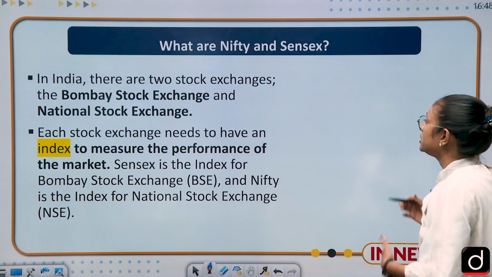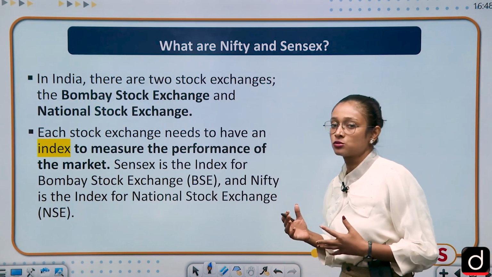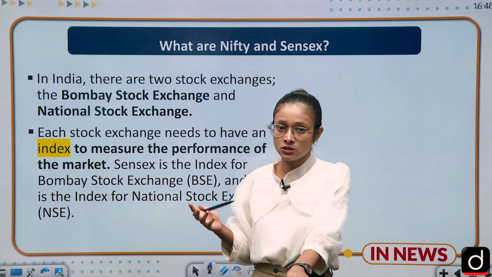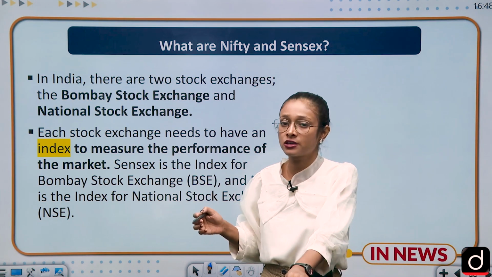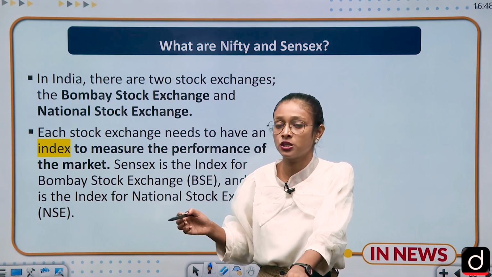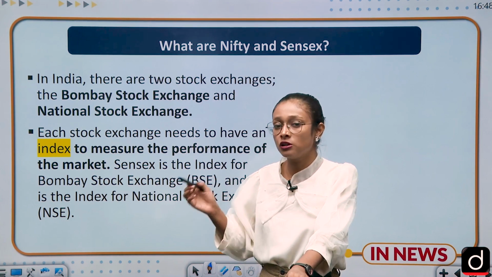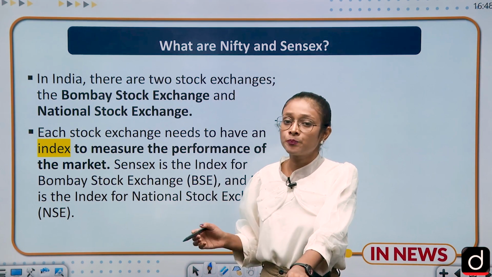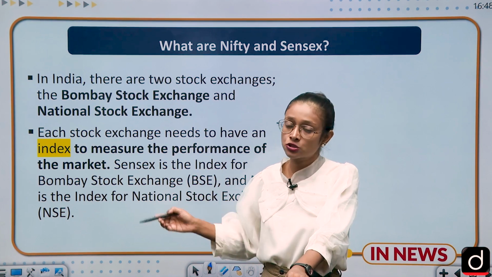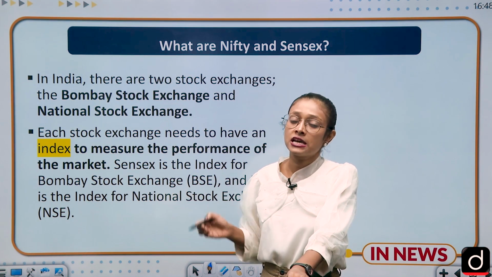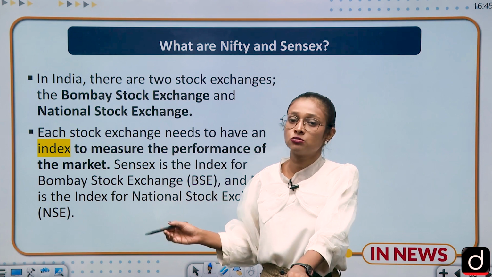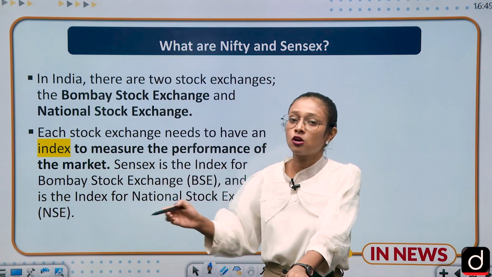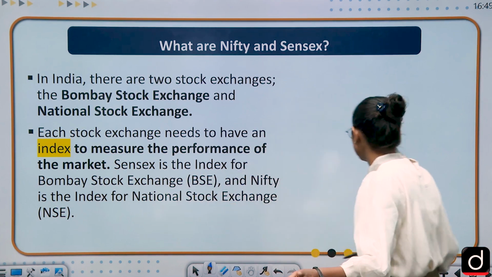The next slide is a brief introduction about Nifty and Sensex. There are two kinds of exchanges in the country. The first is the National Stock Exchange and the second is the Bombay Stock Exchange. And there is an index of each of these stock exchanges. So Nifty belongs to the National Stock Exchange and the Sensex belongs to the Bombay Stock Exchange. So these are the indexes of the stock exchanges. This is a brief about these two topics.